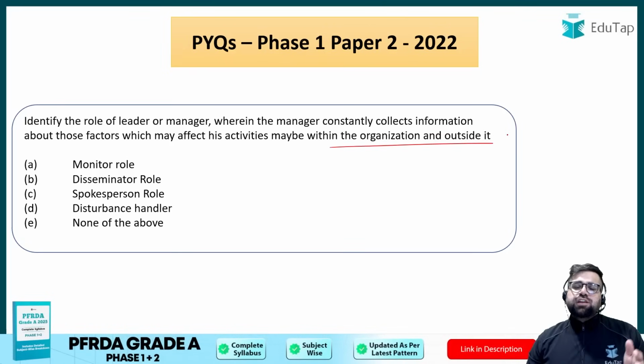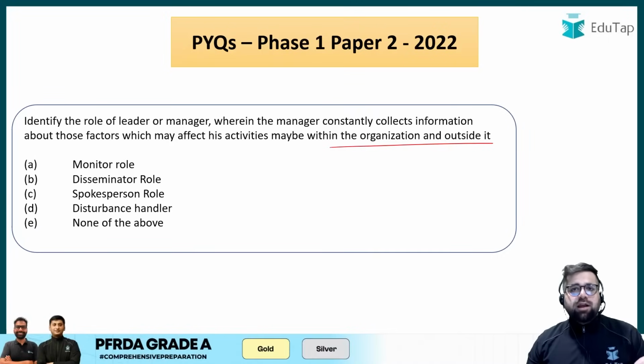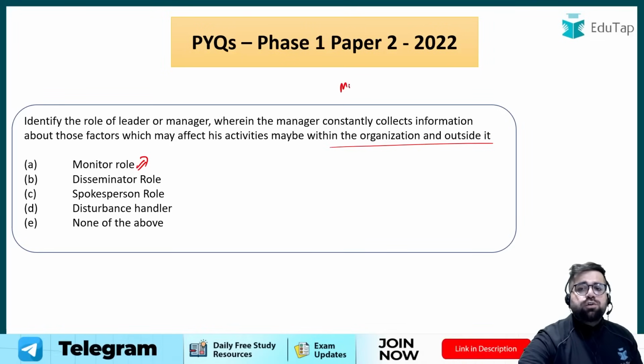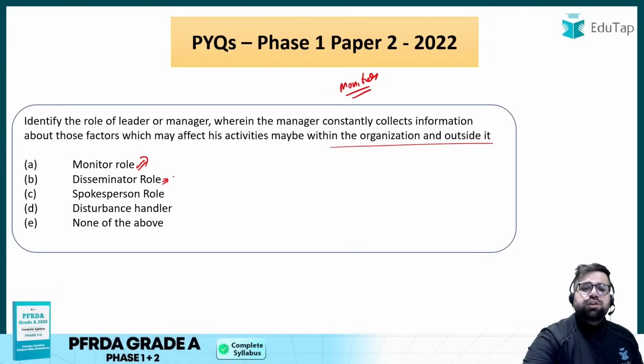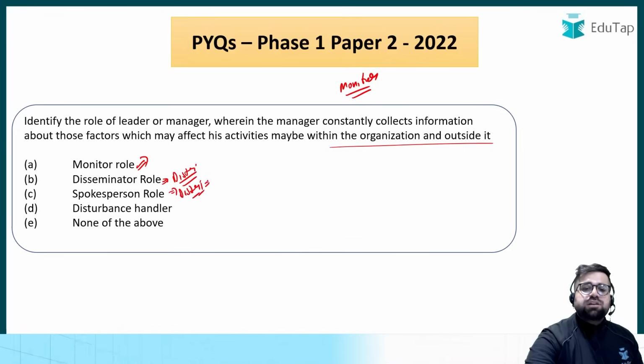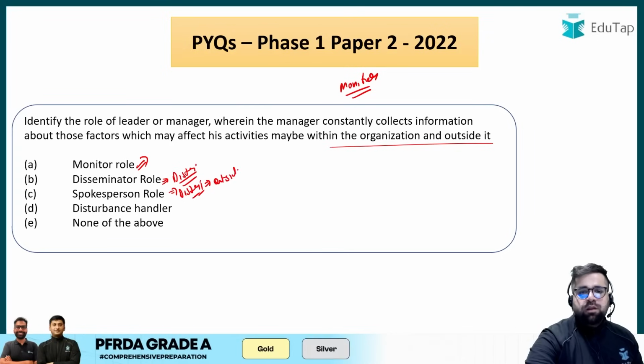So over here, if you see Henry Mintzberg roles of managers, the question has been taken from Henry Mintzberg roles of manager. The correct answer over here will be monitor role. Why? Because under monitor role, you collect the information. Okay. Under disseminator role, you distribute the information inside the company. Under spokesperson, maybe you distribute the information, but this is outside the company. Okay, in disseminator, it's inside.